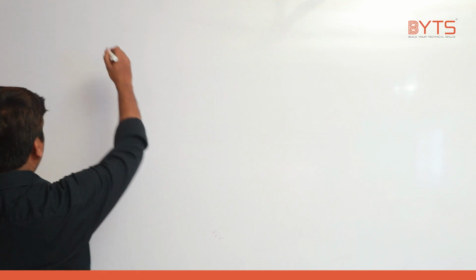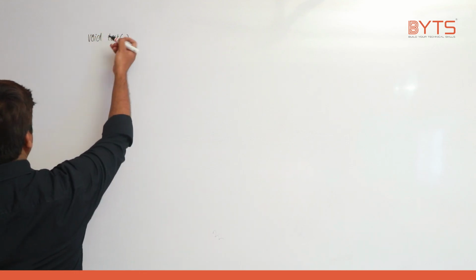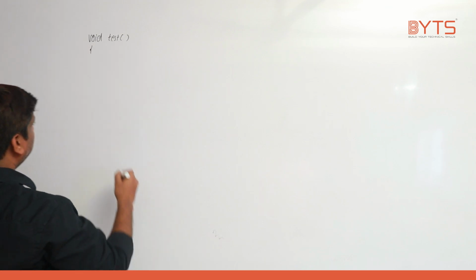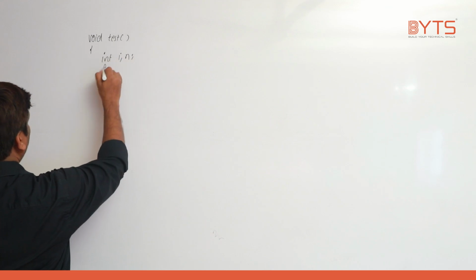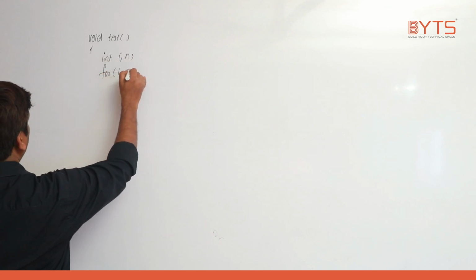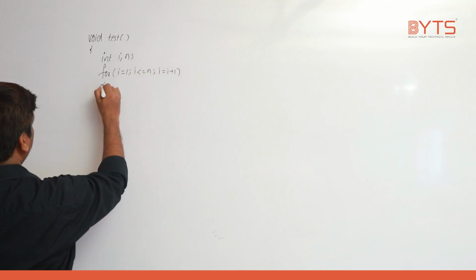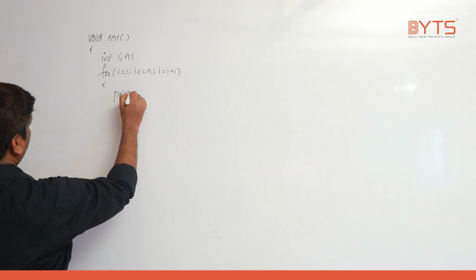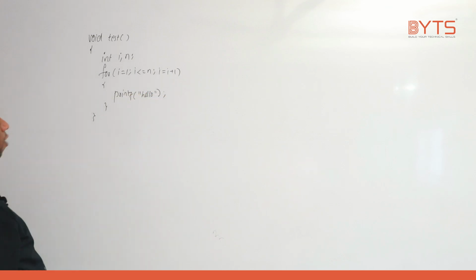Now we are going to discuss one important program for you. See here, listen carefully. Void test. Whatever we are discussing, I am using a test function, a standard function. Next, what I am trying to do is int i, n; for i equal to 1, i less than or equal to n, i equal to i plus 1. Try to understand. printf hello. Here hello is printed how many times? n times. So the output is hello printed n times.